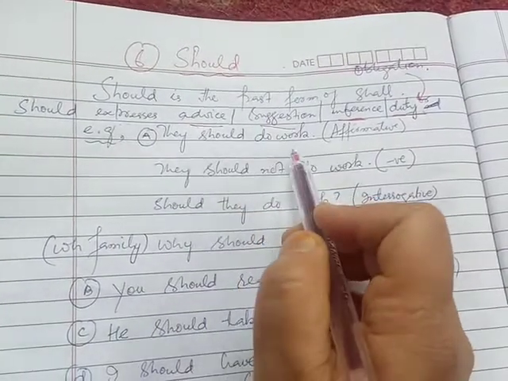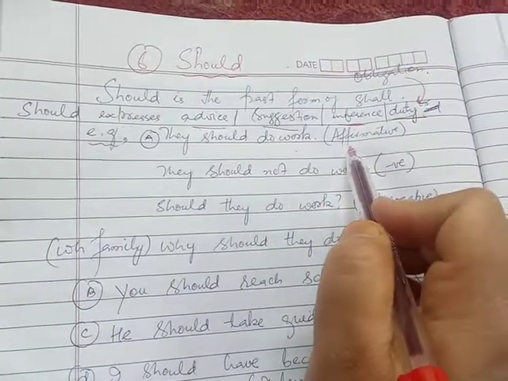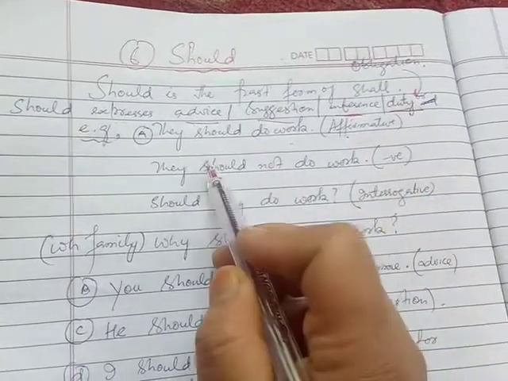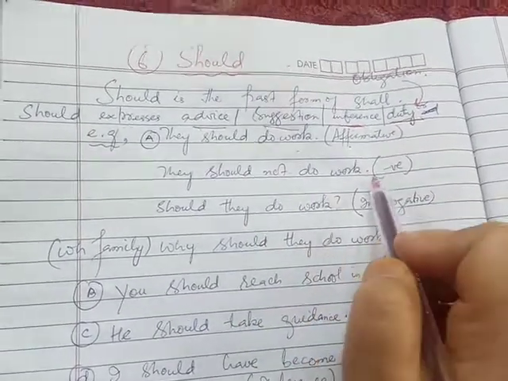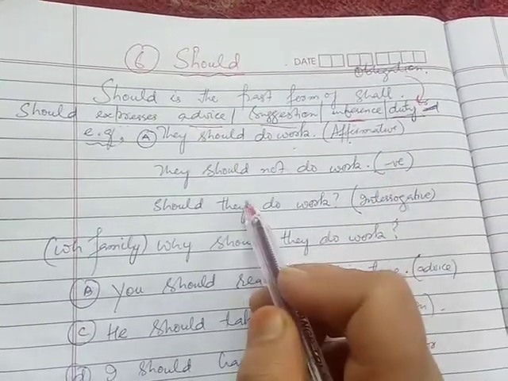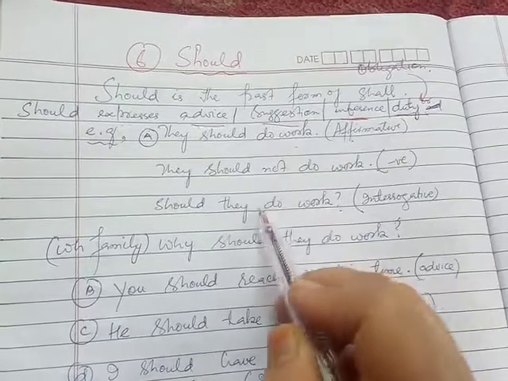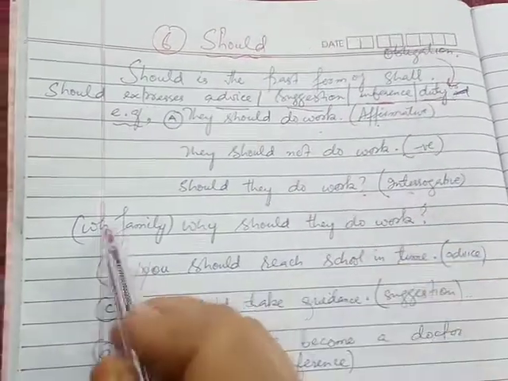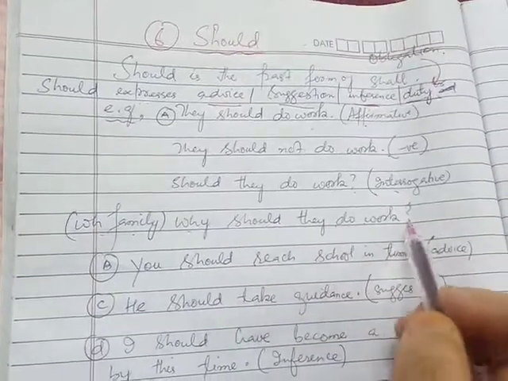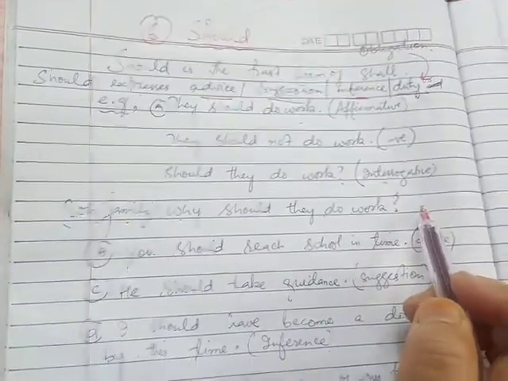They should do work. This is an affirmative sentence. I told you that affirmative sentence indicates a positive sense. They should not do work. This is a negative sentence. Negative sentence means that it has a negative sense. Should they work? Should they do work? It's an interrogative sentence. And WH family question: why should they do work? Okay, this is one important use.